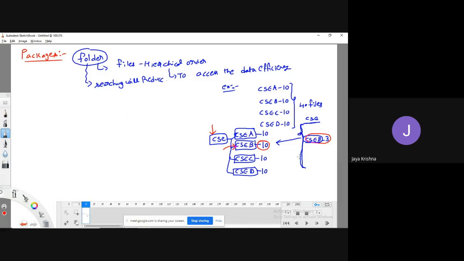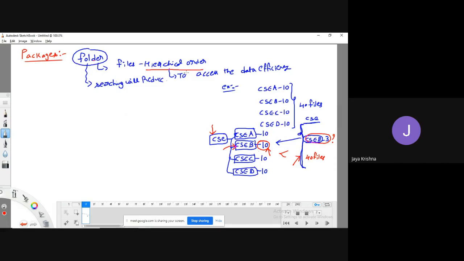Now observe, finding the file CSCB underscore 3 among 40 files will take more time compared to searching for the file CSCB underscore 3 in 10 files. Am I right or not? Yes. So this is one of the advantages of storing the data in a hierarchical manner.